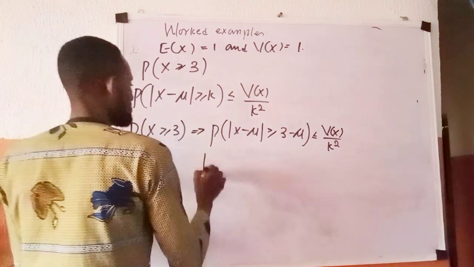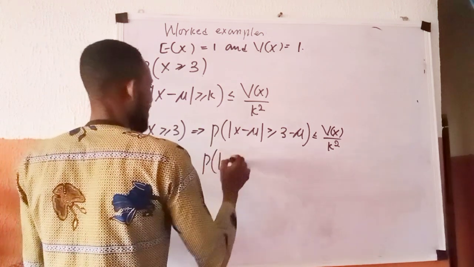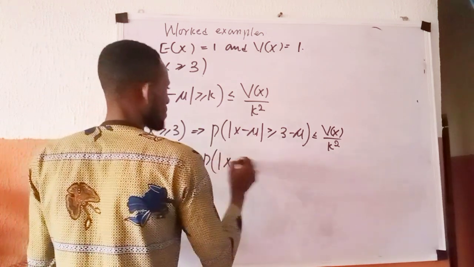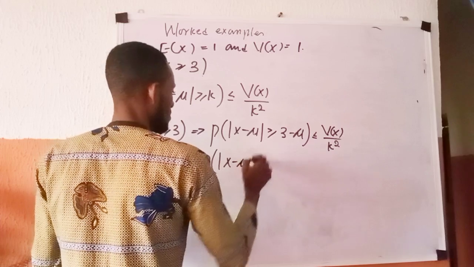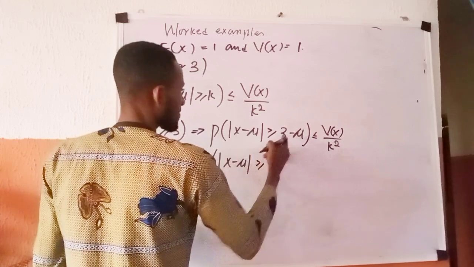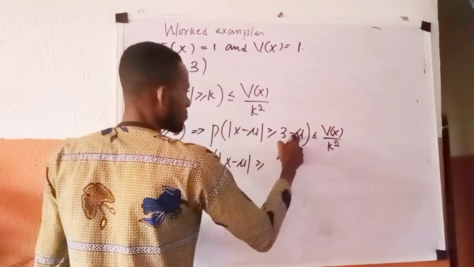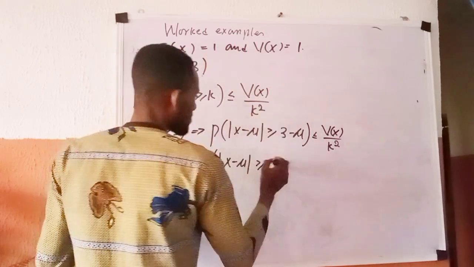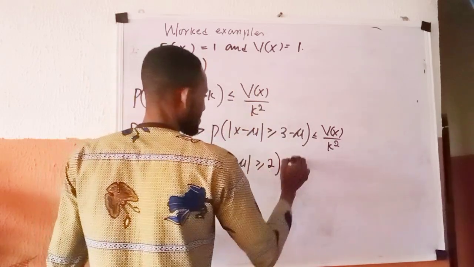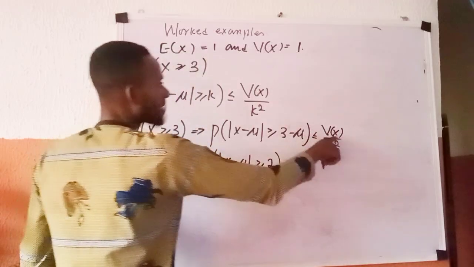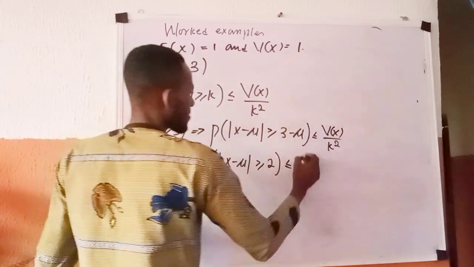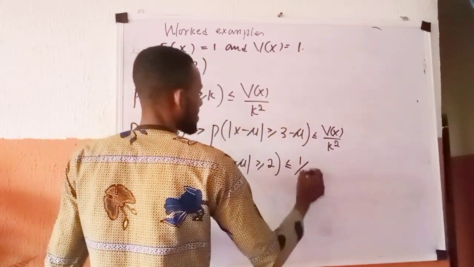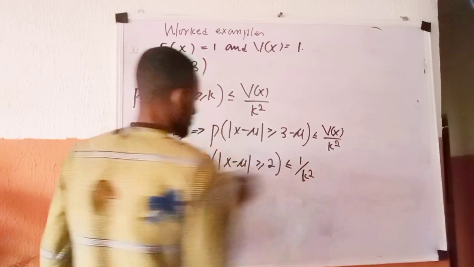So this becomes P of the absolute value of x minus mu greater than or equals 3 minus 1, which is 2, less than or equals our variance, given as 1, all over k raised to power 2.